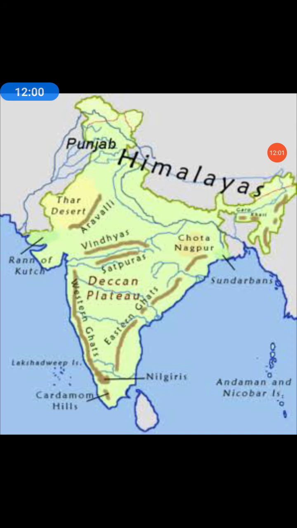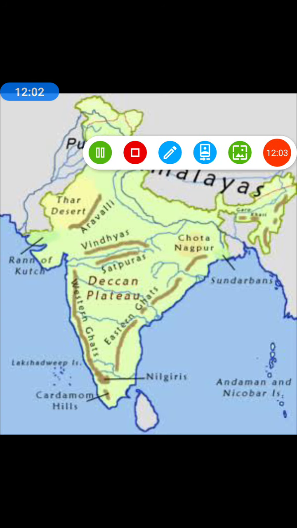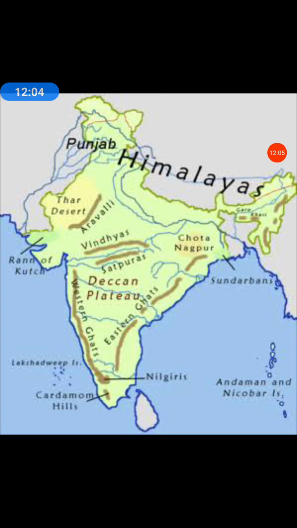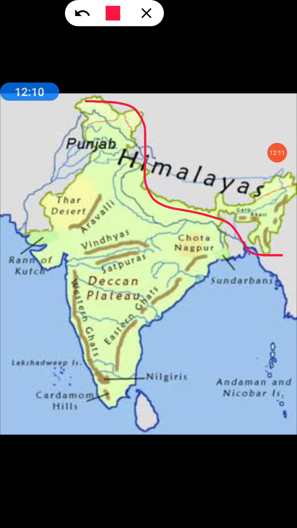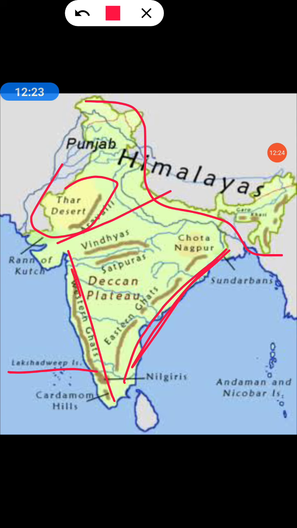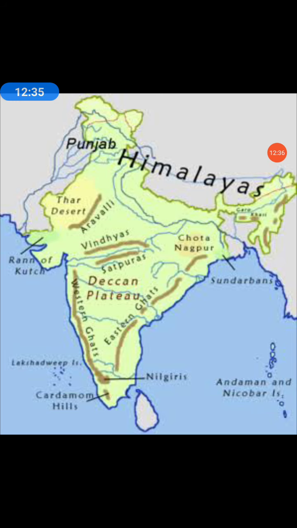Later on it will help you if you understand now only. This is the Himalaya region, here Aravalli, Thar desert, then Lakshadweep islands. These are the Eastern Ghats, and these are the Western Ghats. Okay, so peninsular India comprises Eastern Ghats and Western Ghats and Vindhyas and Satpura ranges.